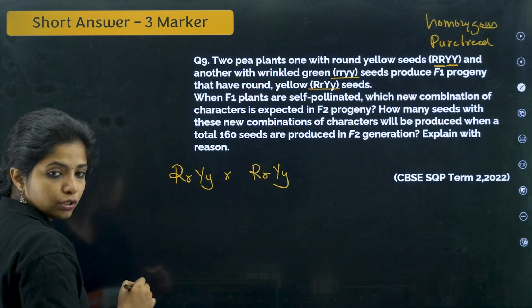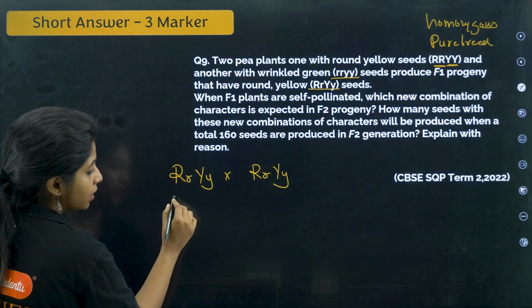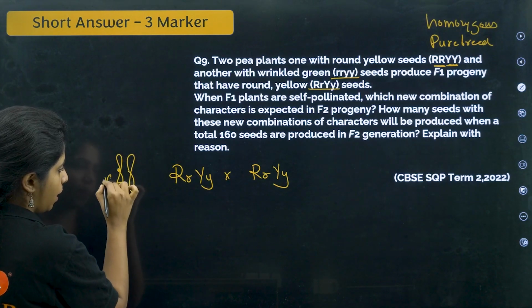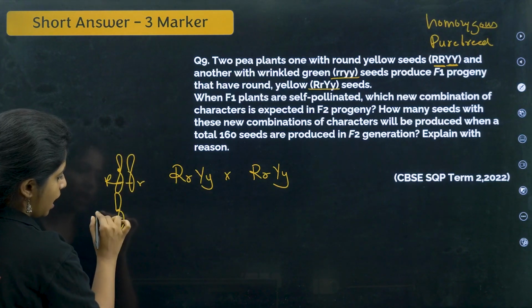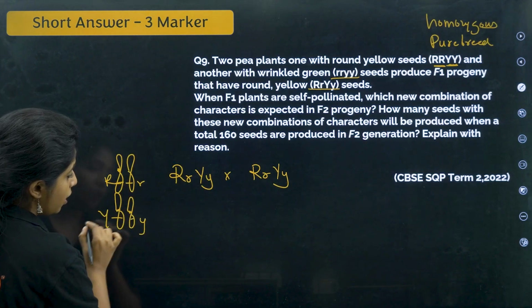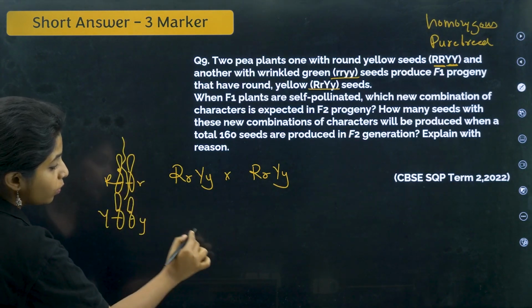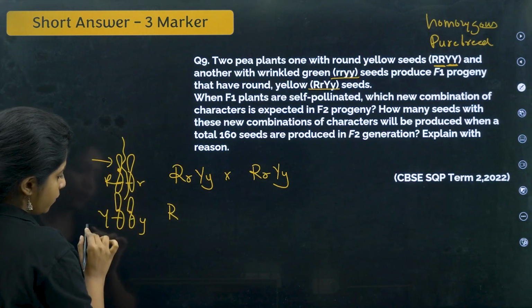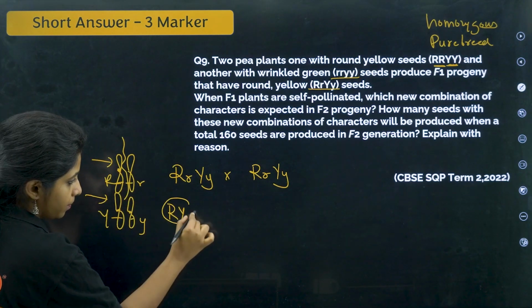First of all, you need to make the gametes. How do you make the gametes, children? Suppose this is capital R, this is small r, this is capital Y, this is small y. From a pair of chromosomes, only one will go, right? So either this and this can go. Suppose this has gone, and with this it has gone, so it will be RY in a gamete.